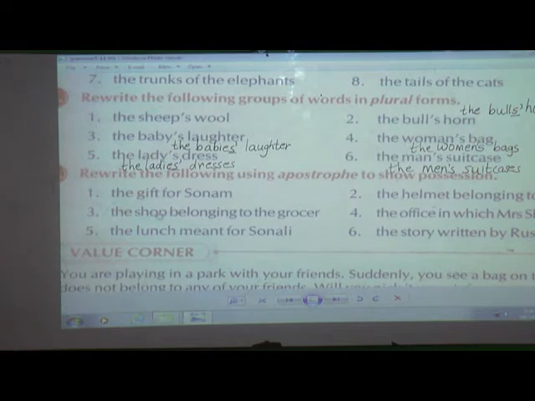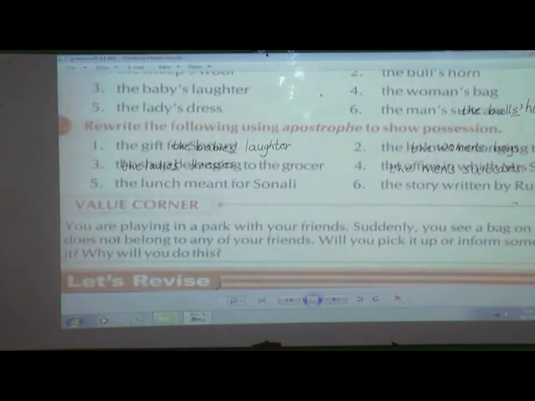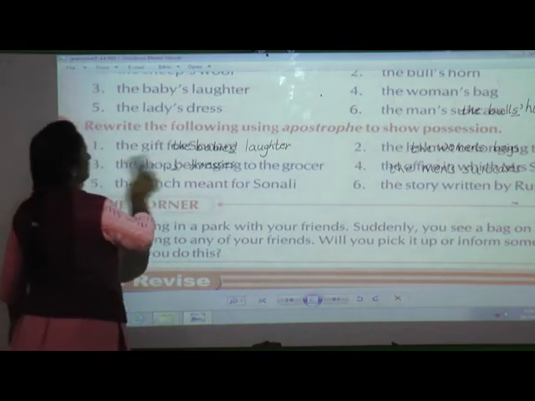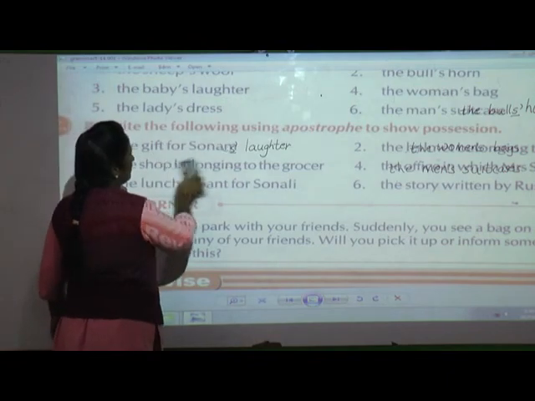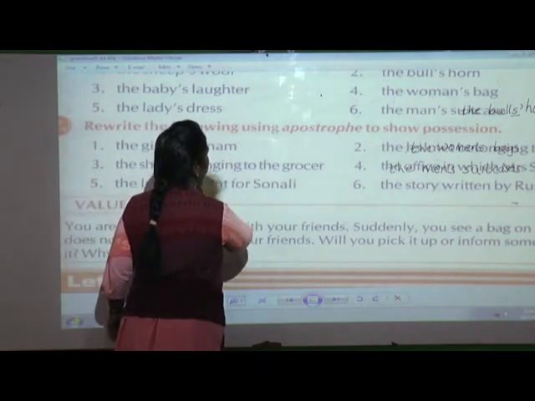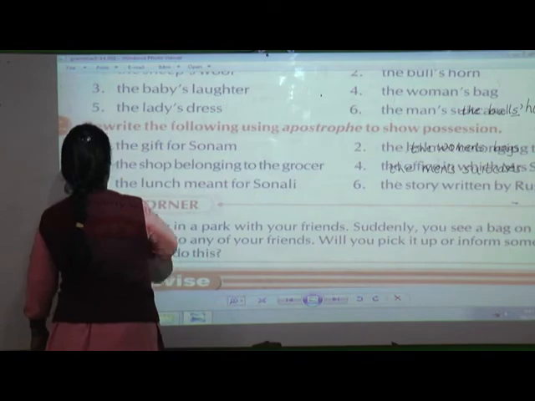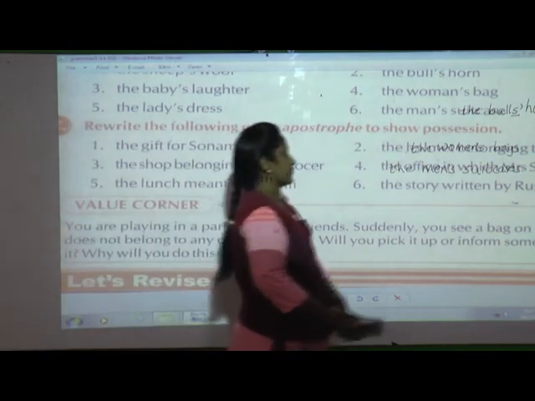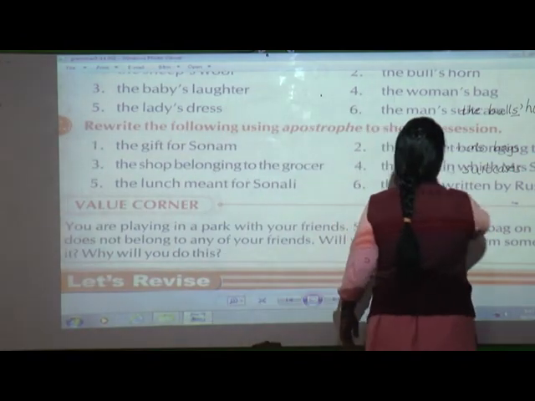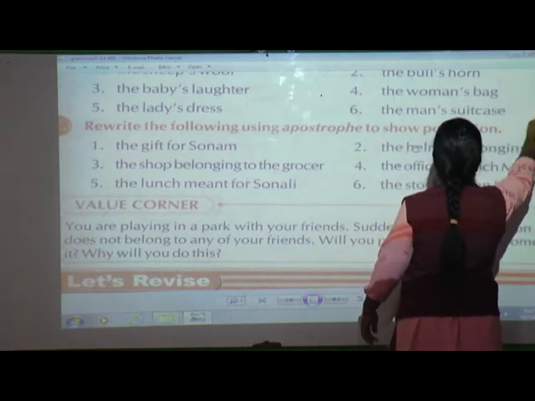if you see here, rewrite the following using apostrophe to show possession. Rewrite the following using apostrophe to show the possession. They have given the sentences in detail. You are going to use an apostrophe to show the possession. See what they have given here.